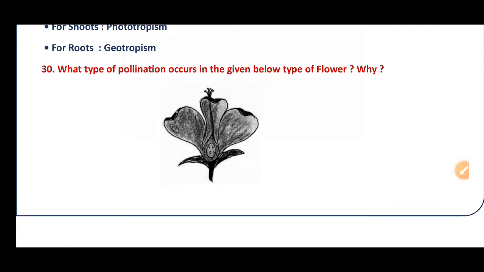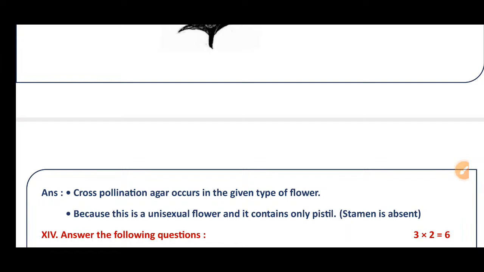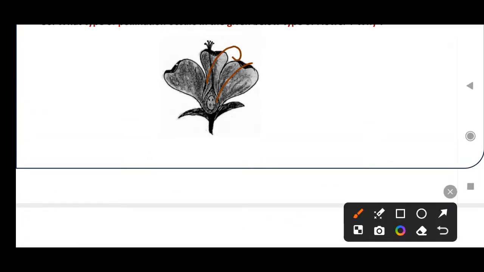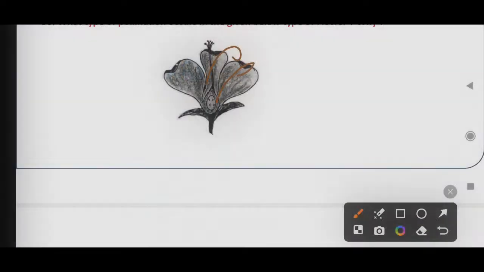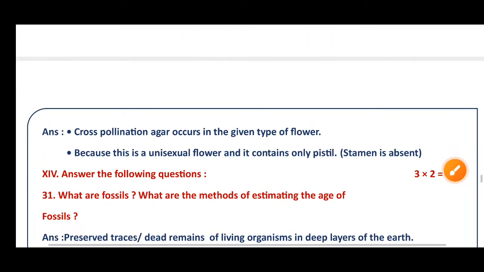The next question: what type of pollination occurs in the given type of flowers and why? It's cross pollination that occurs in the given type of flowers, because this is a unisexual flower. Why? Because stamens are not here. It's a unisexual flower, not a bisexual flower. That's why cross pollination is required here, because it contains only pistil. Stamen is absent.